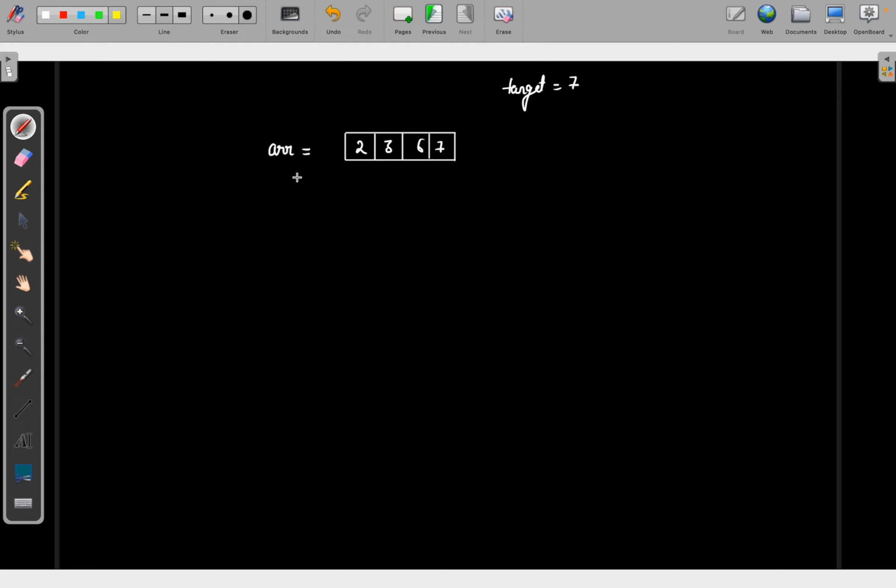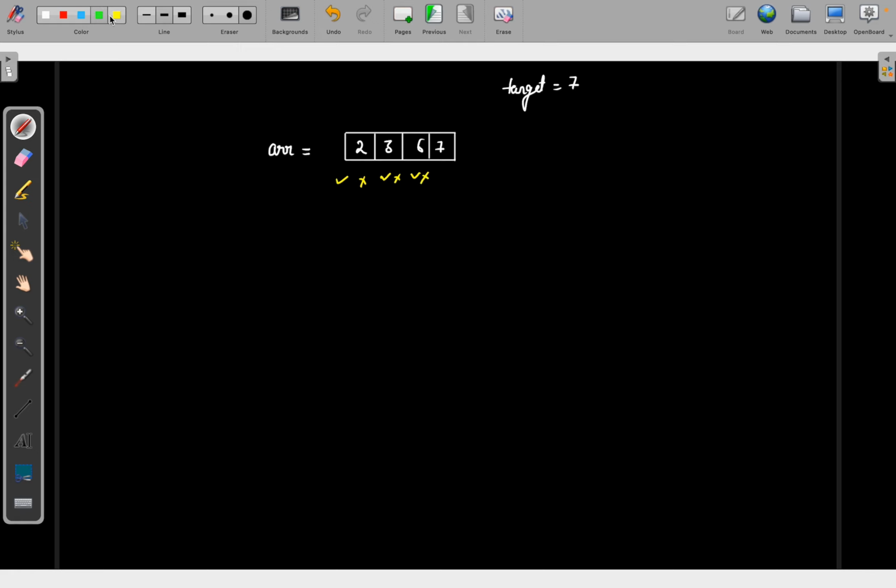Let's discuss this problem and understand. Let me create an array: 2, 3, 6, 7, and let's suppose the target is 7. Previously, in generating subsequences and generating different sums, we had a choice: either we pick an element or we don't pick it. Similarly at the next element, I can take it or I won't take it.